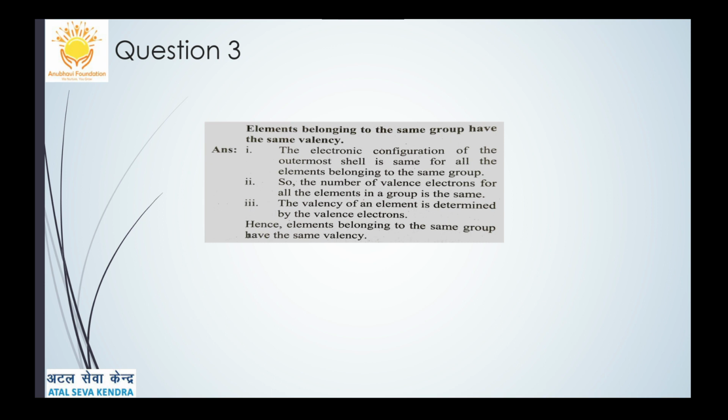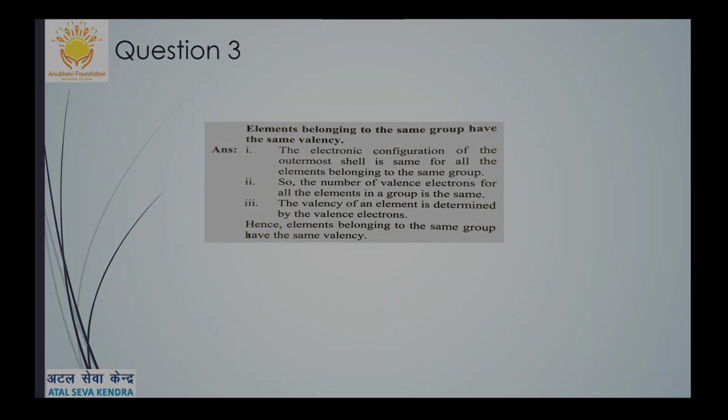So the number of valence electrons for all the elements in a group is the same. Since the valency of the element is determined by the valence electrons, elements belonging to the same group have the same valency. Then you can give one example for the same.